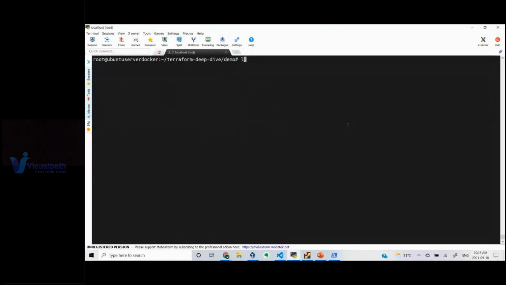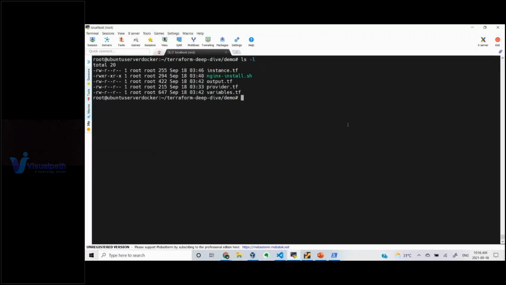Let's say I have written so many files. All the files end with .tf, Terraform files. These are Terraform configuration files, except this one. This is a general file which I want to use to run a particular shell script. So keep this aside, no need to worry too much about this.